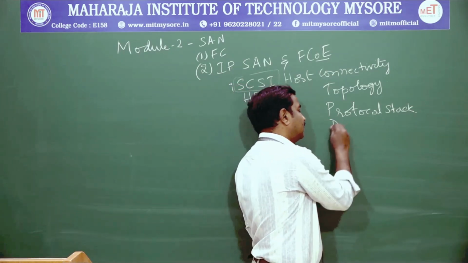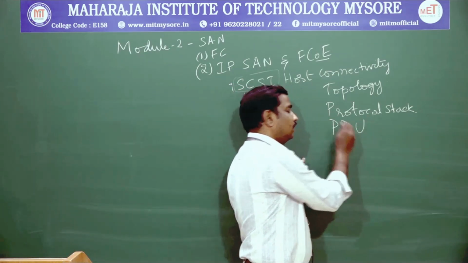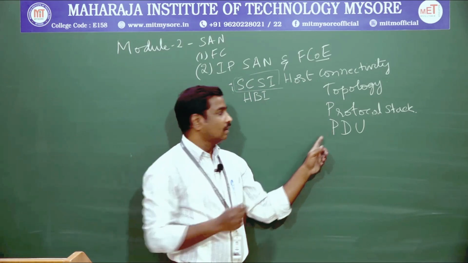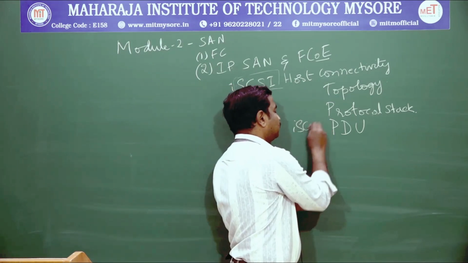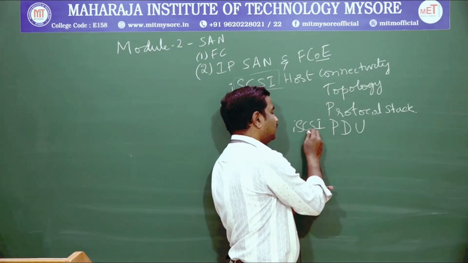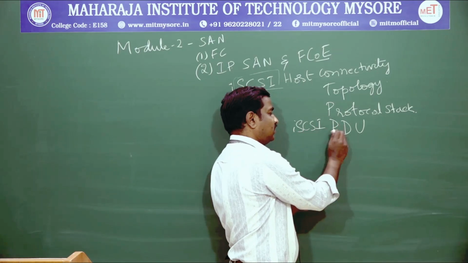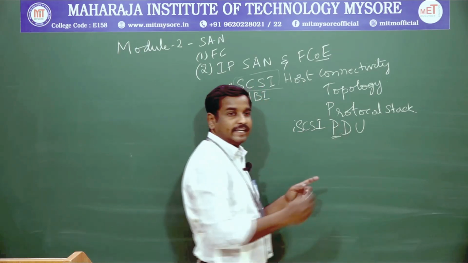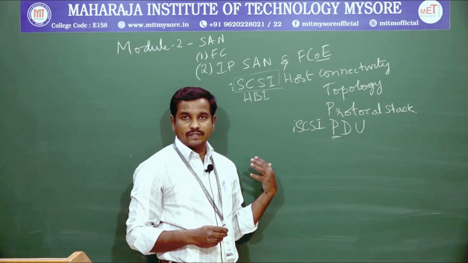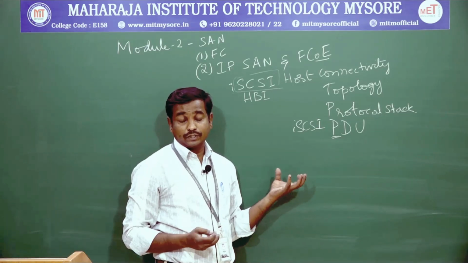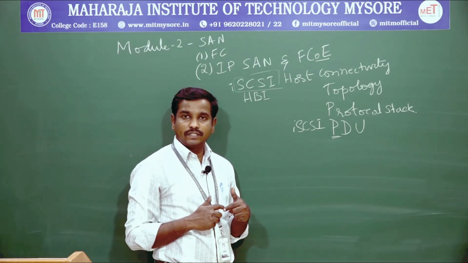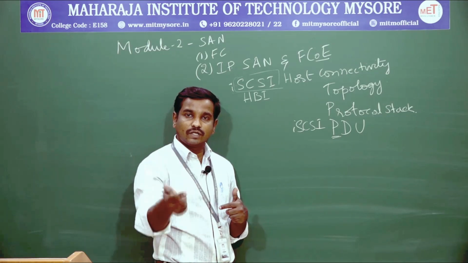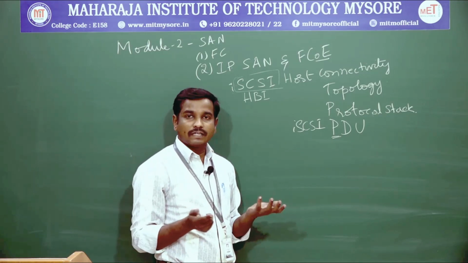Along with that, we will learn something called data units, the iSCSI data units. How do the data units look in pictures? Whenever we are transmitting our data from the host machines to the storage array, simply we can't transfer.